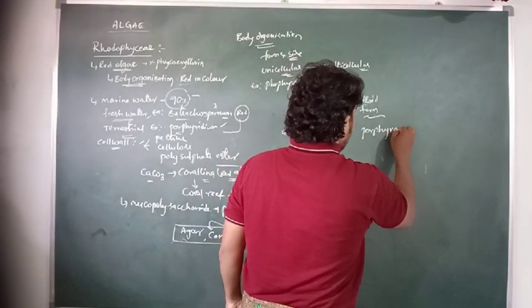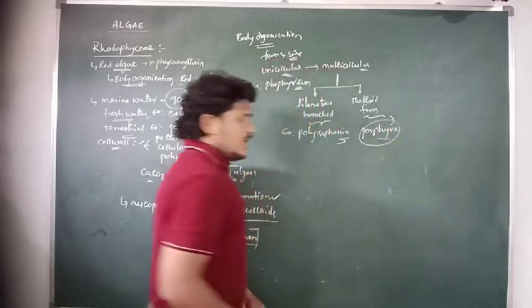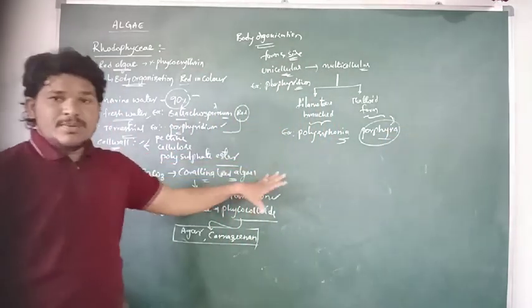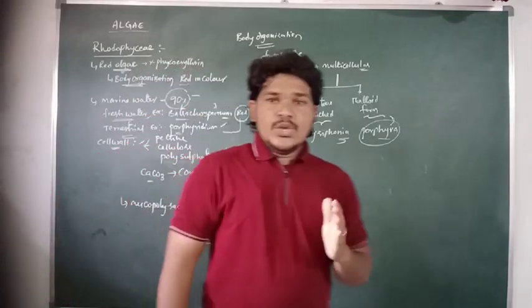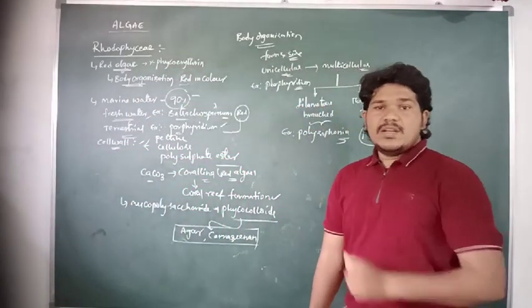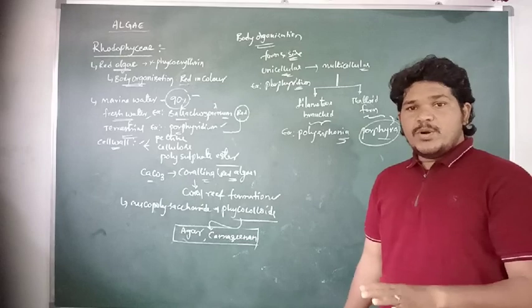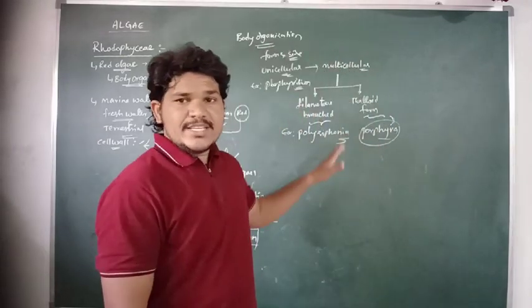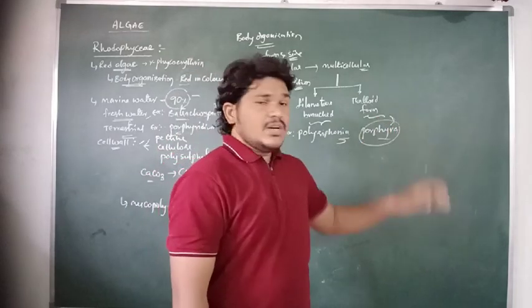So these are the different kinds of species of red algae which exhibit body organization as unicellular and multicellular forms. In the multicellular form, the body appears as a filamentous branched type and a thalloid form.